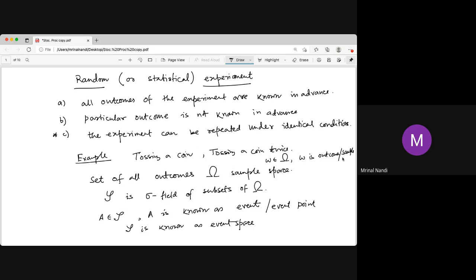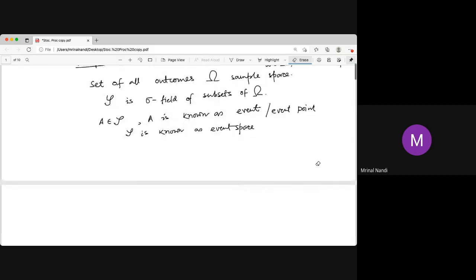Elements are points and sets are spaces. So the collection of all sample points is the sample space, and the collection of all events is the event space. Any subset of omega may not be an event. It is a suitable collection of subsets of omega that is called the event space, and that should be a sigma field, or sigma algebra, over capital omega.